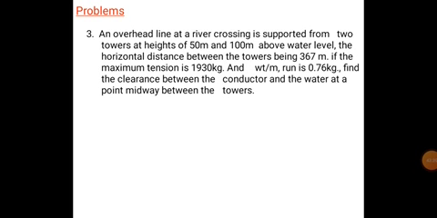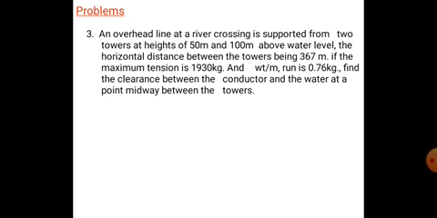So the next problem is, an overhead line at a river crossing is supported from two towers at heights of 50 meters and 100 meters. Here the problem is different levels, the heights are not equal. Above water level, the horizontal distance between the towers is 367 meters. The maximum tension is 1930 kg and the weight is 0.7 kg per meter. Find the clearance between the conductor and the water at the point midway between the towers.